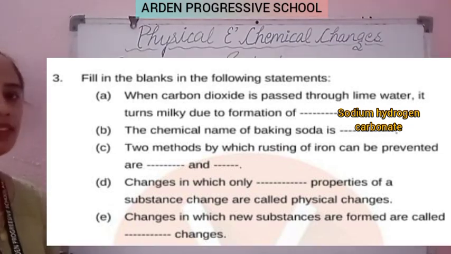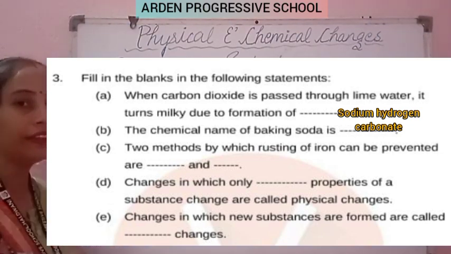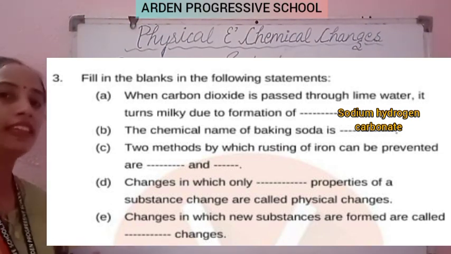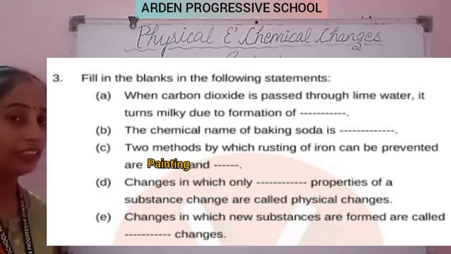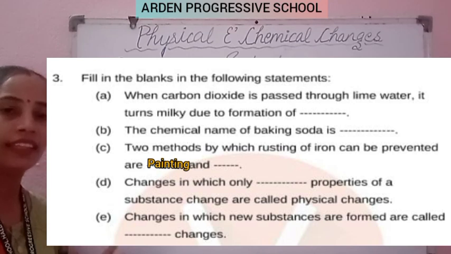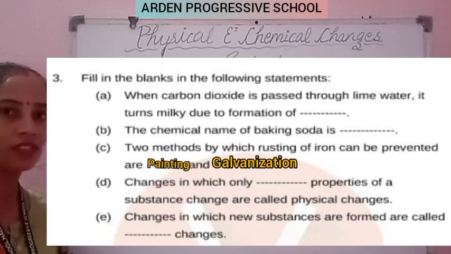Now the third fill in the blank is: the two methods by which rusting of iron can be prevented. So what are the two methods through which we prevent rusting of iron? These are the two methods we have discussed in our lecture also: painting and the galvanization process. What is happening in the process of galvanization?